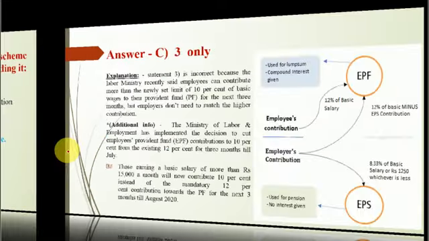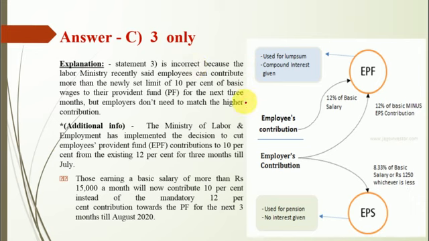And statement third is incorrect because the Labour Ministry recently said employees can contribute more than the newly set limit of 10% of basic wages to their provident fund for the next 3 months, but employers do not need to match the higher contribution.